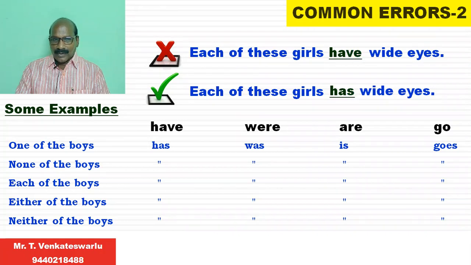"None of the boys." "Each of the boy", wrong. "Each of the boys." "Either of the boy", wrong. "Either of the boys." "Neither of the boys" is the correct one. "Neither of the boy" is the incorrect one. So, this point is very important. Pay attention to this.